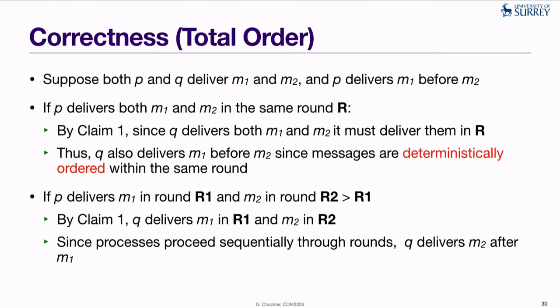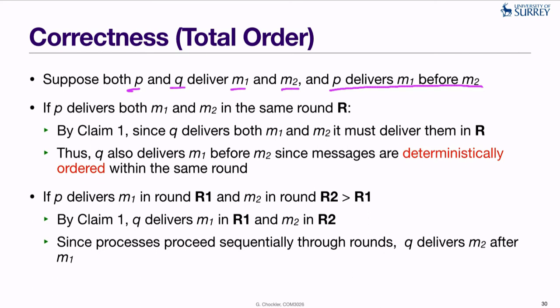So given this claim that messages are delivered in unique rounds by all processes, let's see how we can now prove the total order property. So suppose we have two processes, P and Q, and both deliver messages M1 and M2. And in addition, we also know that P delivers M1 before M2. Okay, so this is the premise of the total order property.